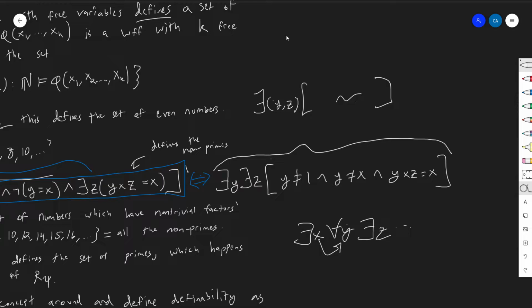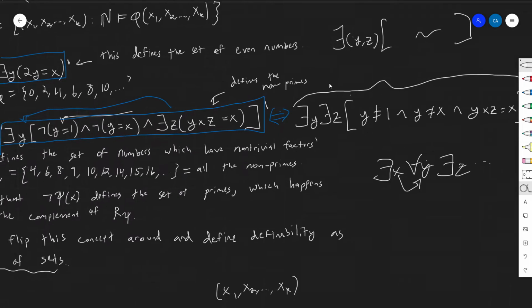I've been trying to avoid talking about coding and decoding functions for a while now. This is getting a little far afield, but I could write one number here, and then have a decoding system which allows me to decode two numbers out of that number in such a way that you get everything. So I could just say there exists a single number, talk about the decoding of that number, and get two numbers out of it. At that point, I'm still just using there exists the way I've used it before, and I've collapsed it to a single one. But if none of that made sense, just think about it like this.